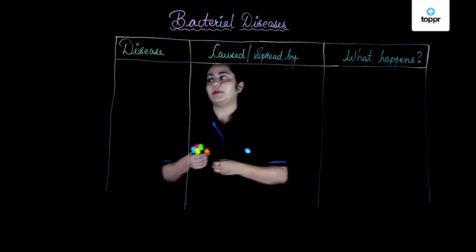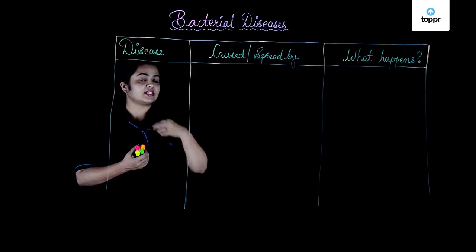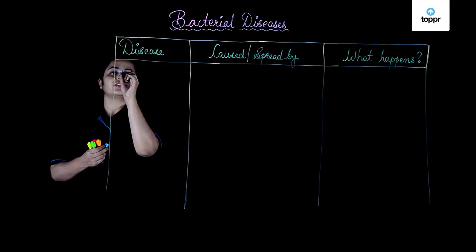Yes, let's start with the first bacterial disease in the list, that is tuberculosis.